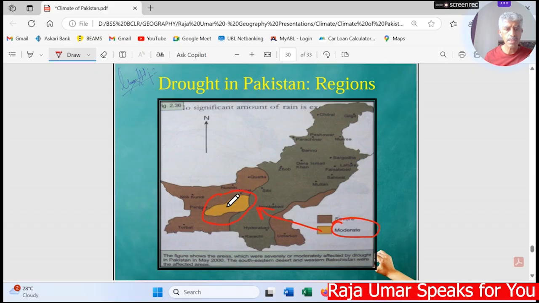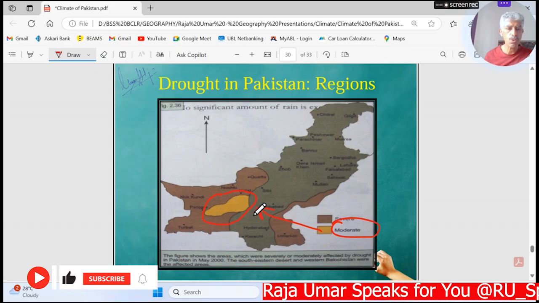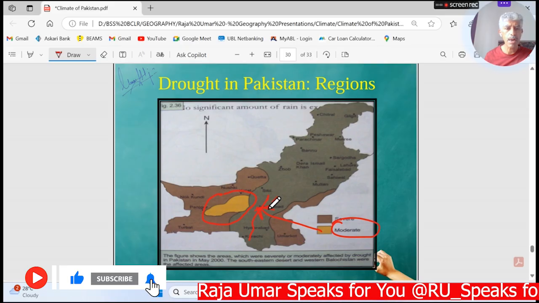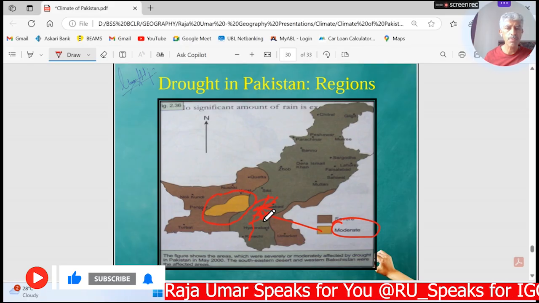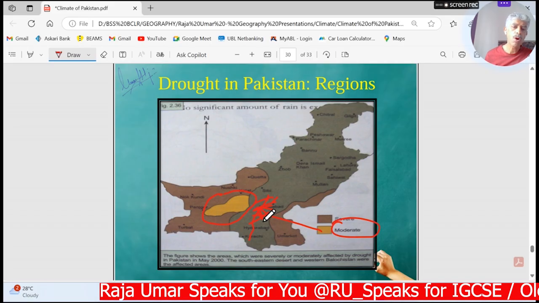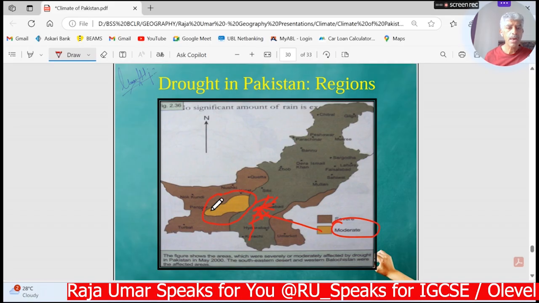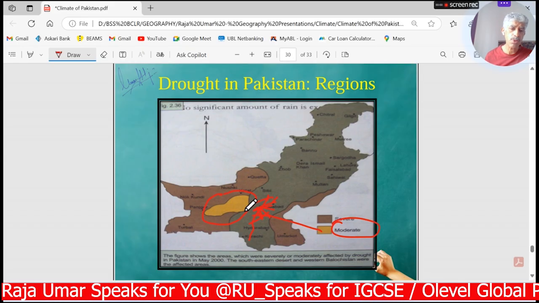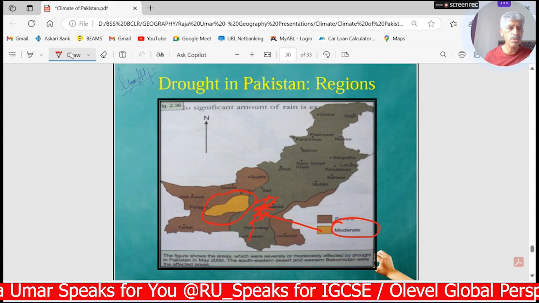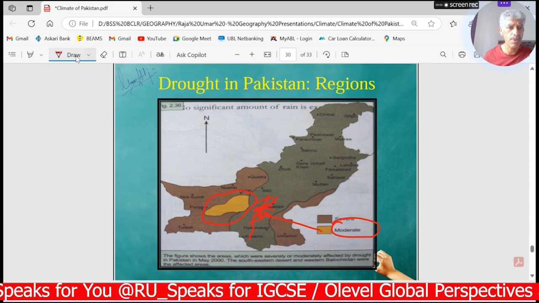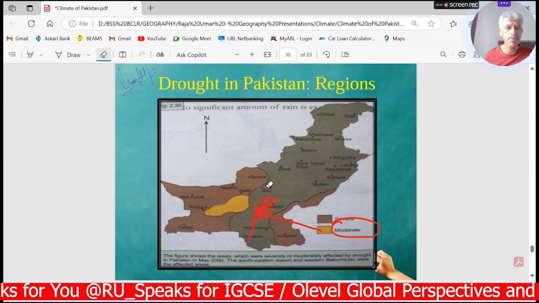So what we see is that this area might be getting some sort of water from the canals, might be from the Indus River, from Sakhar barrage or Guddu barrage, but you can say that again this area is really very much dry. As we know, the whole of the Balochistan region is a plateau, and there is not really very good land over there for the sake of carrying out farming activity.